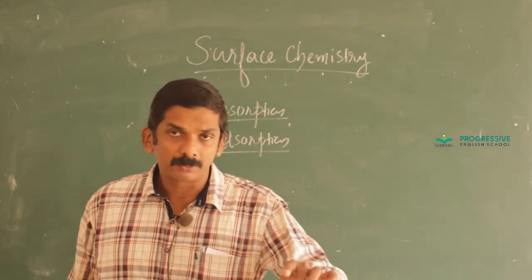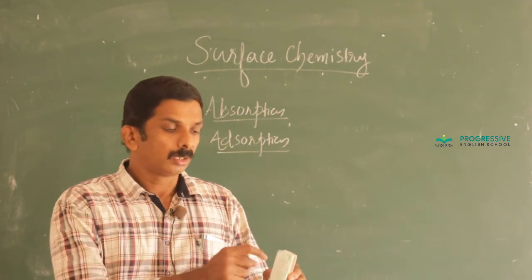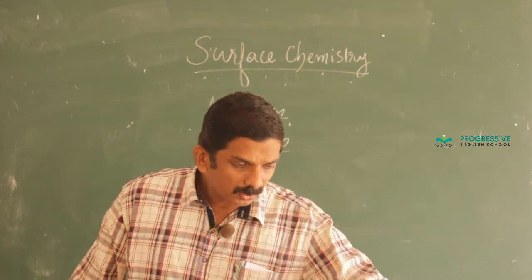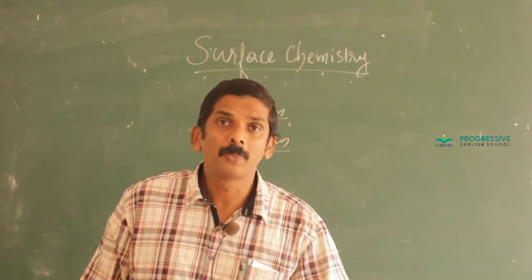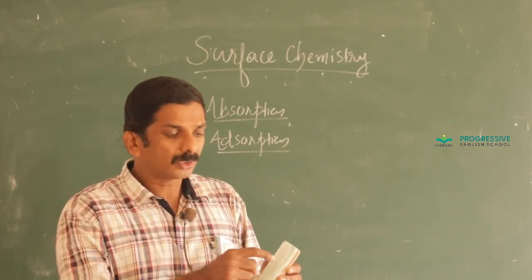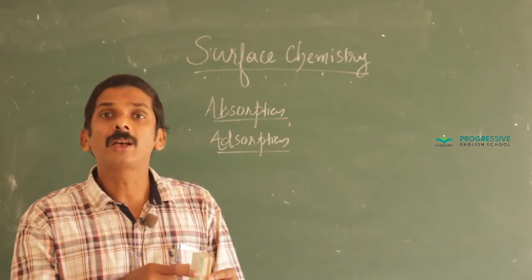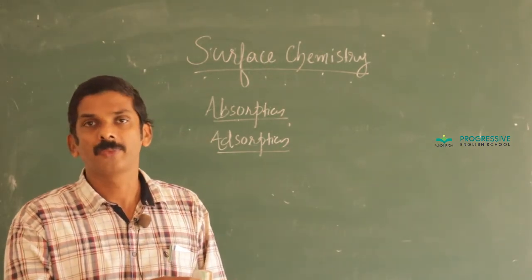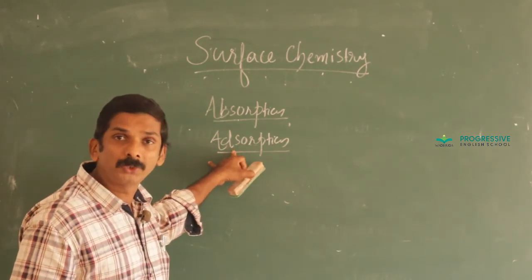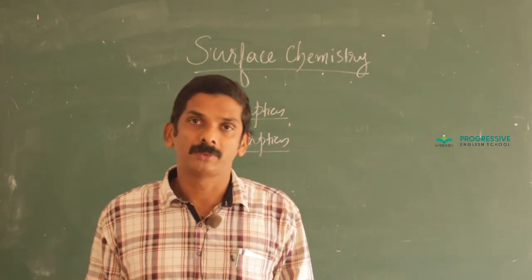And the same duster, when it is immersed in water, don't think about this wooden part, only the spongy part. When this duster is immersed or dipped in water, you can see that the presence of water is at the surface as well as in the interior, that is called the bulk of this duster. Here, the former one is called adsorption and the latter one is called absorption.